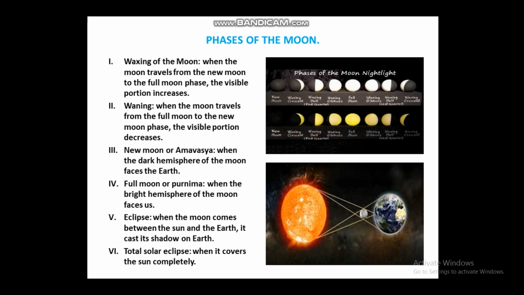Phases of the moon. Students, these are the phases of the moon. See, this is new moon, then waxing crescent, then waxing half, then waxing gibbous, then full moon, then waning gibbous, waning half and waning crescent. Then again this cycle moves. This rotation of the moon cycle is known as phases of the moon.